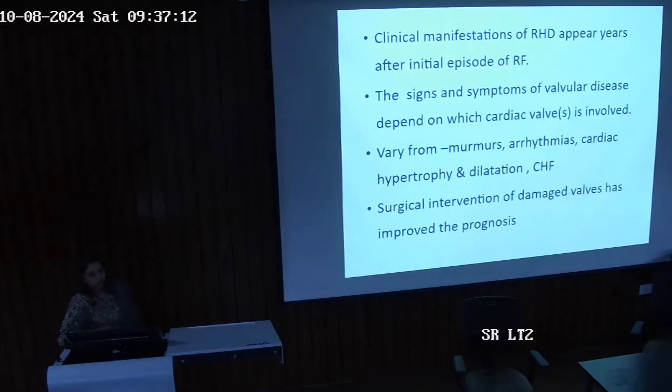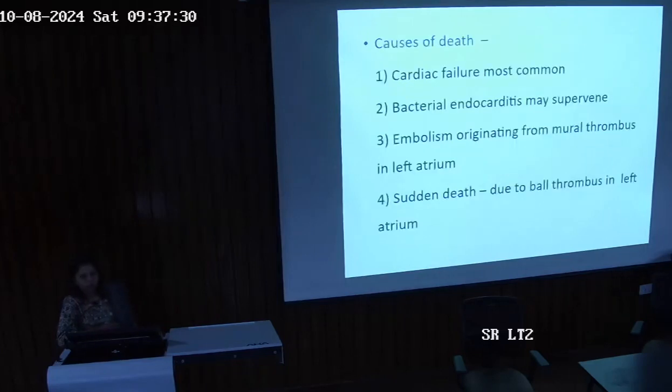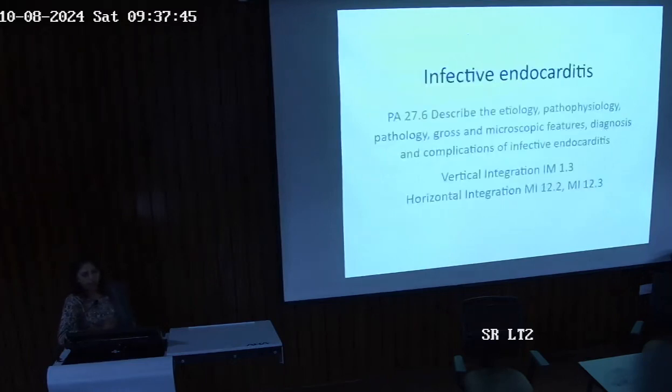All right. So what are the signs and symptoms of valvular disease? It depends on the cardiac valve that is involved. You can have murmurs, arrhythmias, cardiac hypertrophy, dilatations and congestive heart failure. Surgical intervention of damaged valves has improved the prognosis of this disease. What are the causes of death? Cardiac failure, bacterial endocarditis, embolism, and sudden death because of a thrombus in the left atrium that moves on and causes a large embolus.